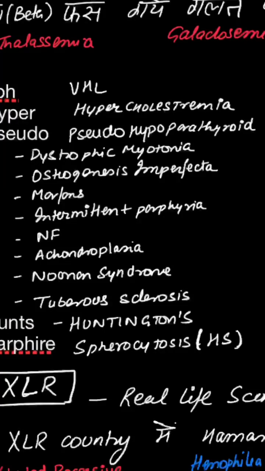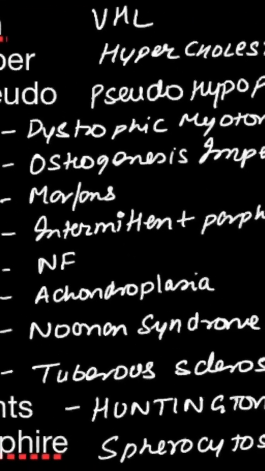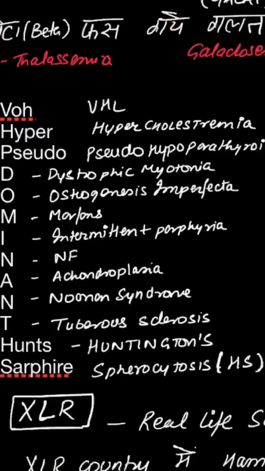So dominant में there's lots of words, so we basically have to remember. As you can see, there are muscular disorders and neurocutaneous disorders. So myotonic dystrophy, osteogenesis imperfecta, Marfan's syndrome and achondroplasia are technically bone or muscle disorders.